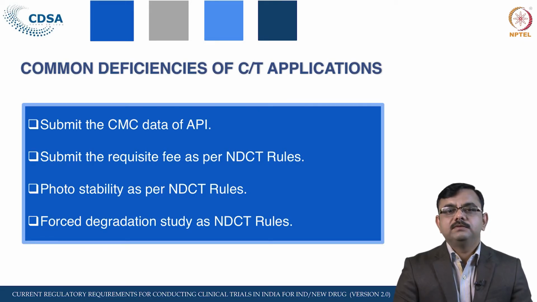Most of the time, with the changes in the fees, the adequate fees have not been paid, and this is very important as it is a government office. The proper fees are, for phase 1, 3 lakh, and subsequently for phase 2 and 3 it is 2 lakhs. Whatever fees are given in our schedule have to be paid completely. If it is not paid, then the application is incomplete and the applicant has to submit the fees properly.